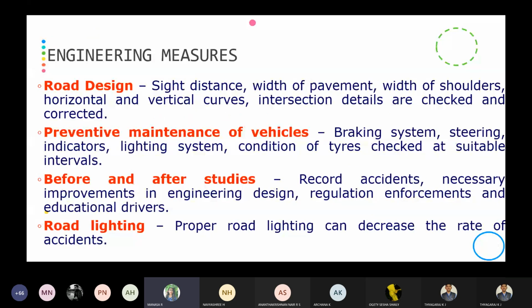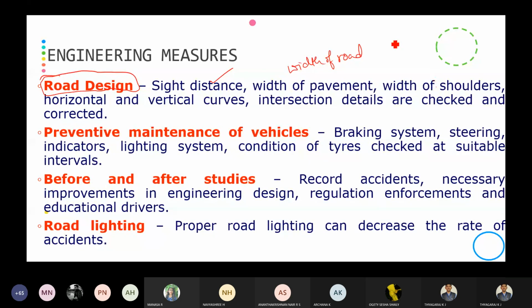Measure. The things you are going to consider in the engineering measures: the first one is road design. You have to design the road properly. If the road design is done in a proper way, we can easily reduce the accident rate. So in terms of side distance, width of the road, width of pavement, that is the roadway width.